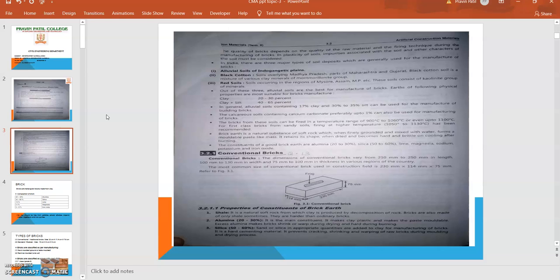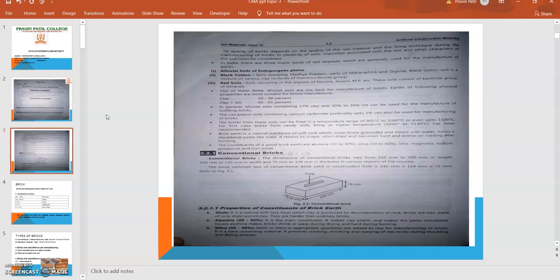Generally we are using the red soil because in our state the red soil is available in a huge amount. So red soil is utilized to manufacture the bricks. Then the black cotton soil overlying Madhya Pradesh, part of Maharashtra, then Gujarat. The black cotton soil is a mixture of various clay minerals and the montmorillonite group.